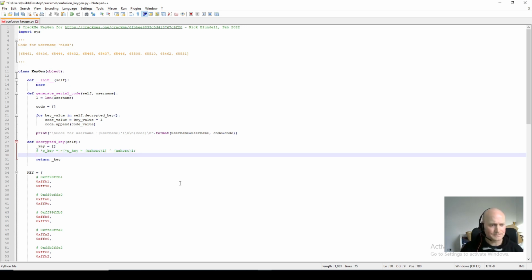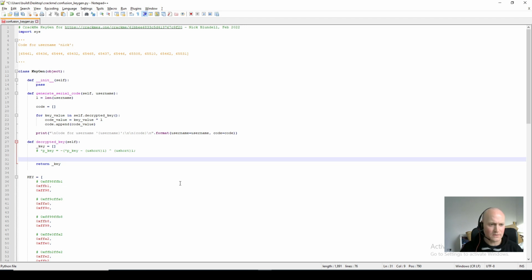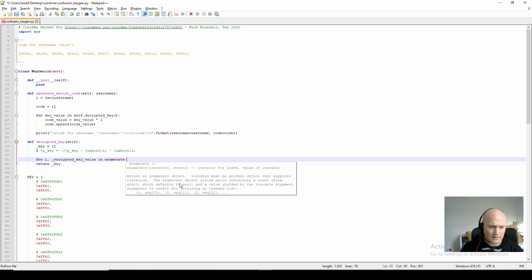So let's do that. We're going to do for I, encrypted key value in enumerate self.key, which is the decrypted key.